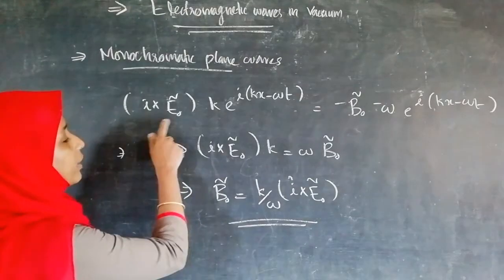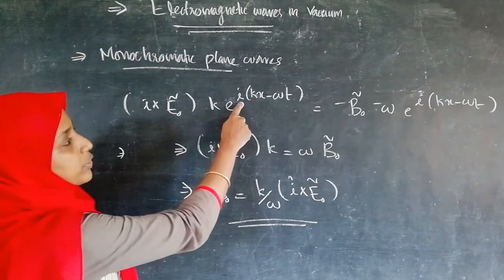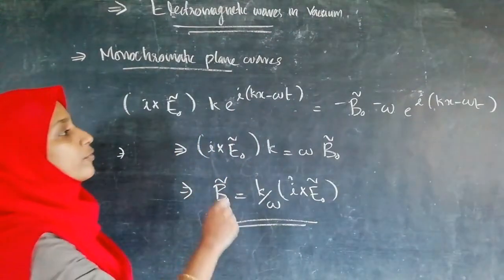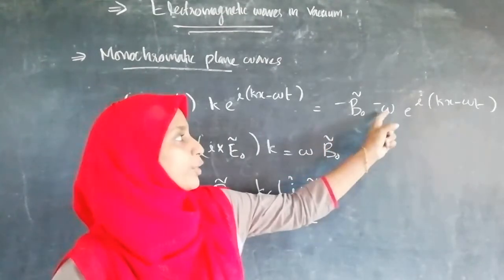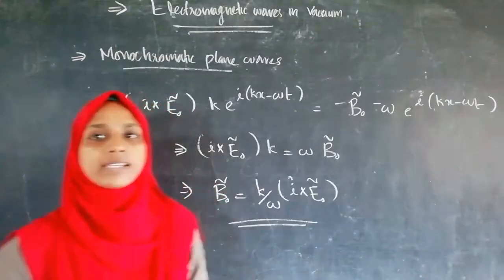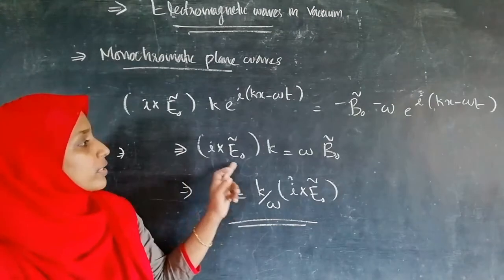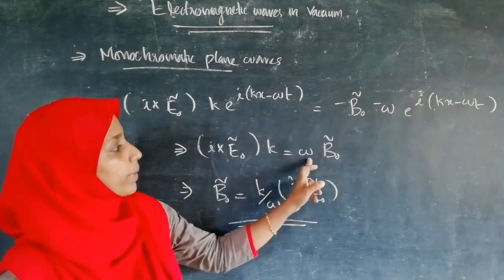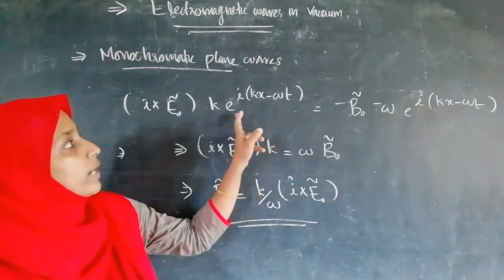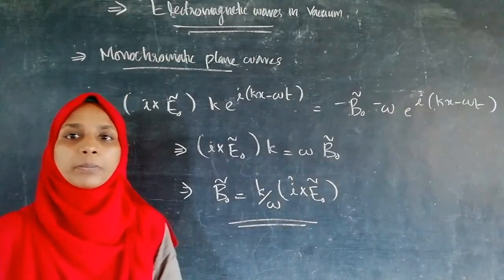That is i cross E0 into k e^{i(kx − ωt)} is equal to −B0 into −ω e^{i(kx − ωt)}. That is i cross E0 into k is equal to ωB0, where we can exclude the exponential term which exists on both sides of the equal sign.